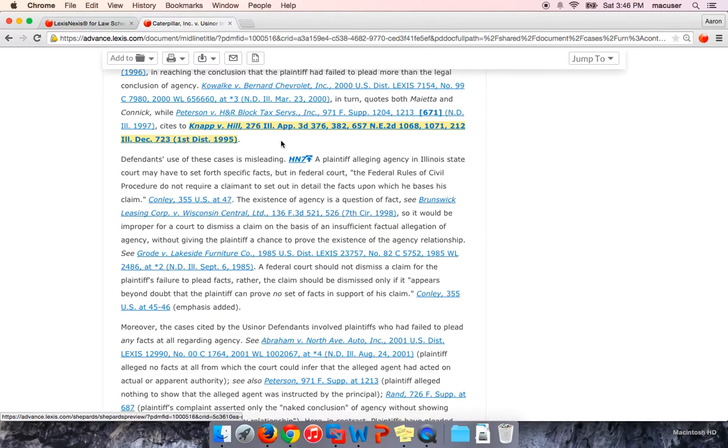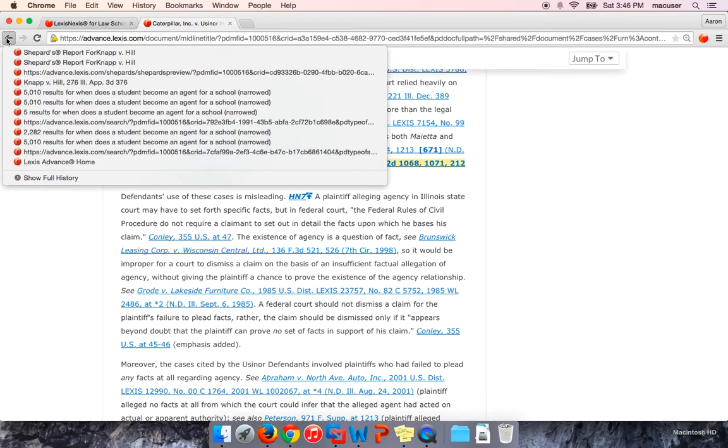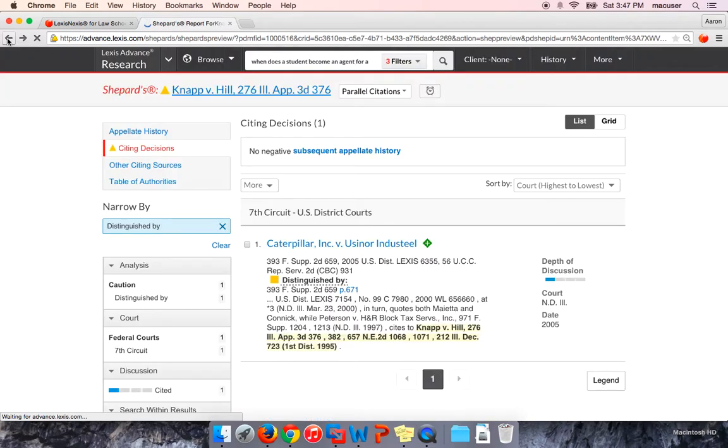So again, the distinguishing part of it, in this example, or in most examples, it could be that the facts are a little different. They may be distinguishing from Knapp because, using our football example, they may have had a coach that wasn't a student, and then that's obviously going to be more in line with Respondeat Superior and an agent of the school. Or their facts could have been different in terms of it wasn't a manager, but it was a ball boy.